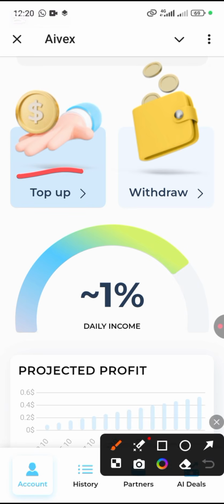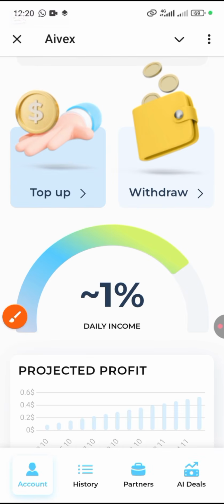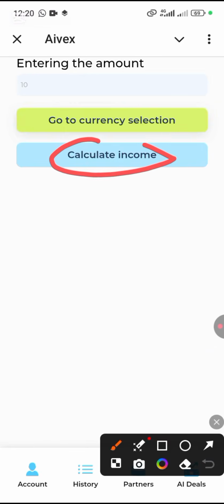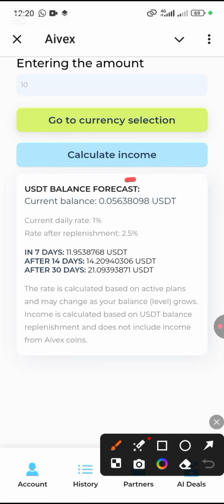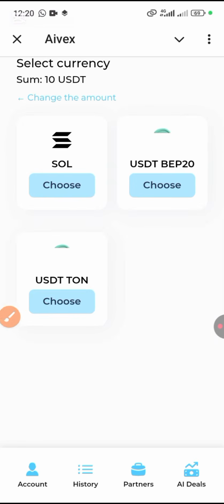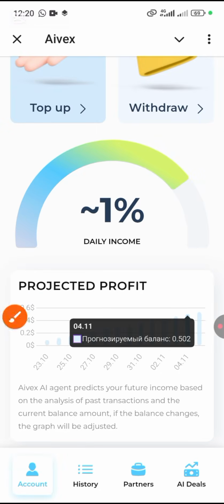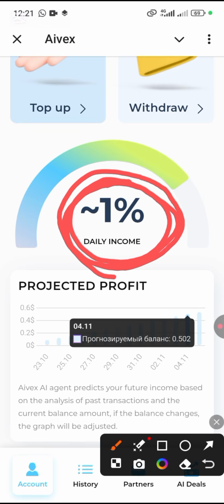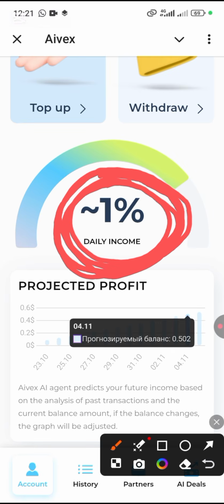As you can see, you see top up, okay, you see withdraw. All these features are working. So you can click on this top up, click here to calculate income, okay. So you can actually read more here, okay. As you can see, I'm earning 1% daily income because I have not actually deposited anything. Once I deposit above $10, I'll be earning 2.5% daily. That is, the artificial intelligence bots will be using my money to trade for me, and they will be giving me my income on a daily basis, okay.